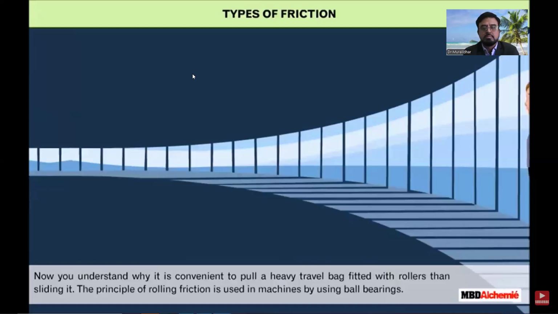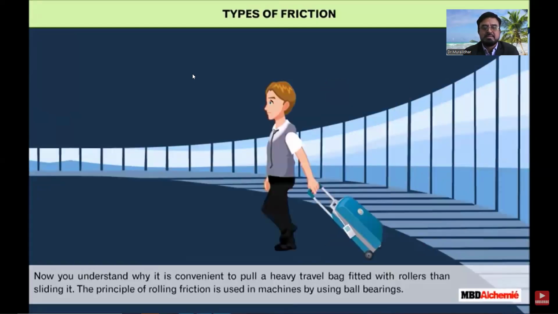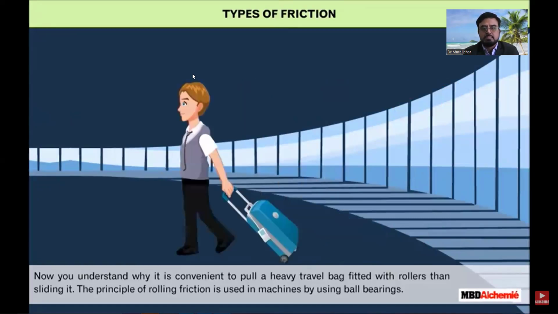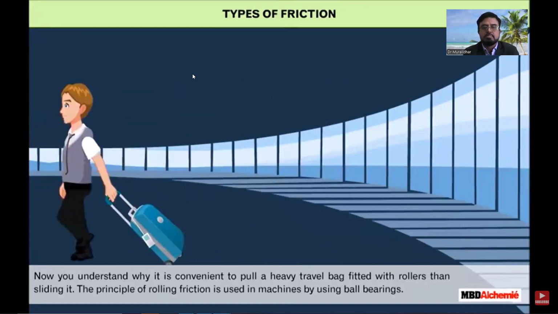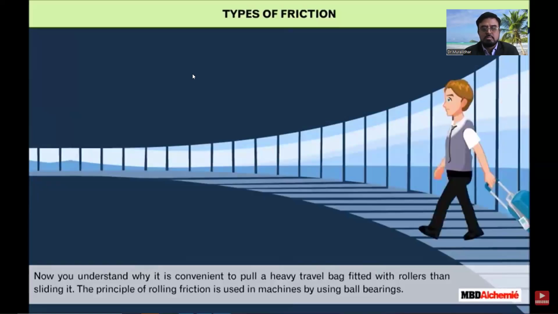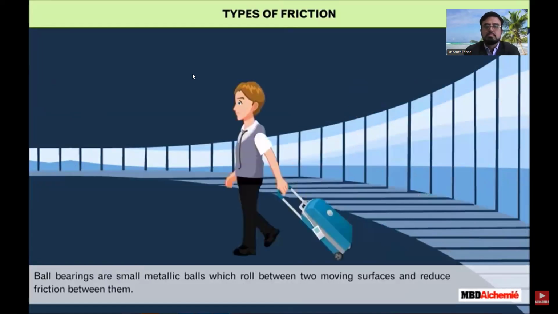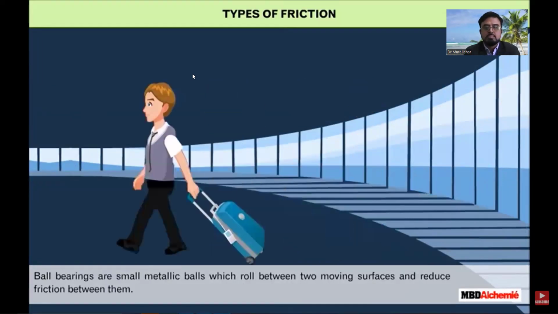Now you understand why it is convenient to pull a heavy travel bag fitted with rollers than sliding it. The principle of rolling friction is used in machines by using ball bearings. Ball bearings are small metallic balls which roll between two moving surfaces and reduce friction between them.